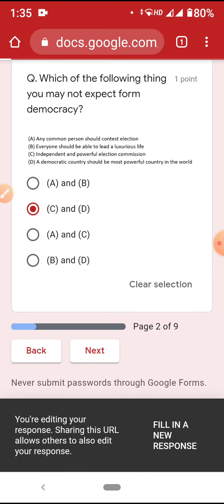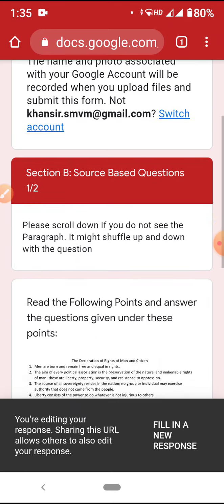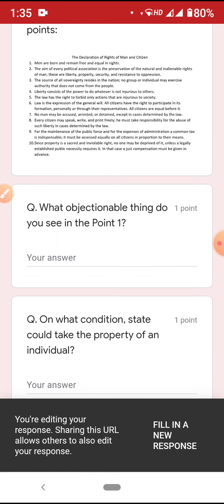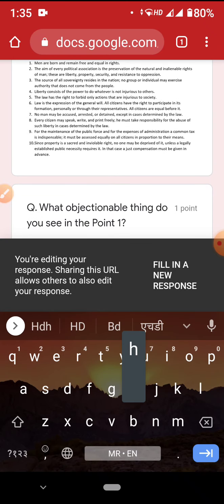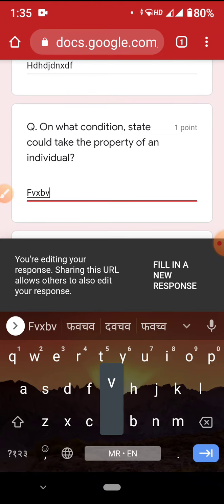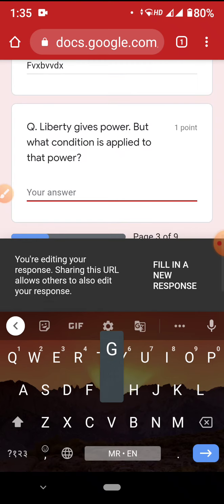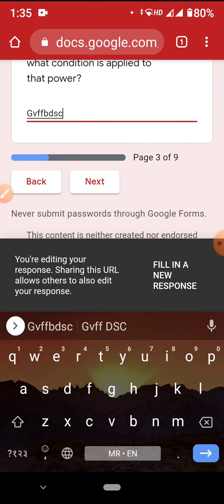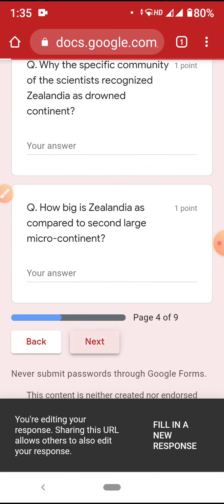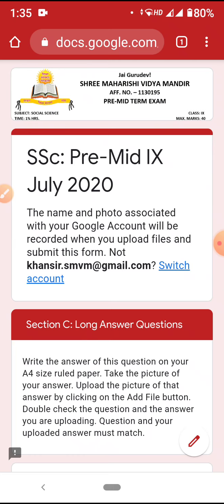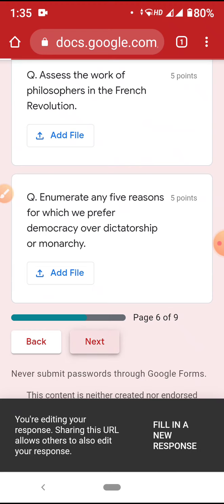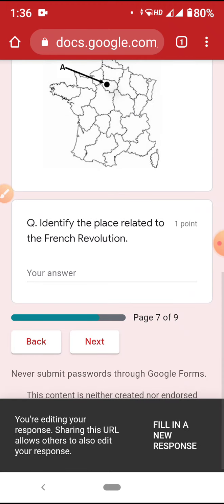Now what I want is to solve this question. What is the answer? I need to read this and then type the answer. Whatever I don't know the answer to, I'll simply write any random text here. Okay, any random text. Now again I want to submit this, because if my power goes, then this won't be submitted. Forget about this blank button that you are able to see at the end. Neglect it. Again, I'm looking for the submit button.